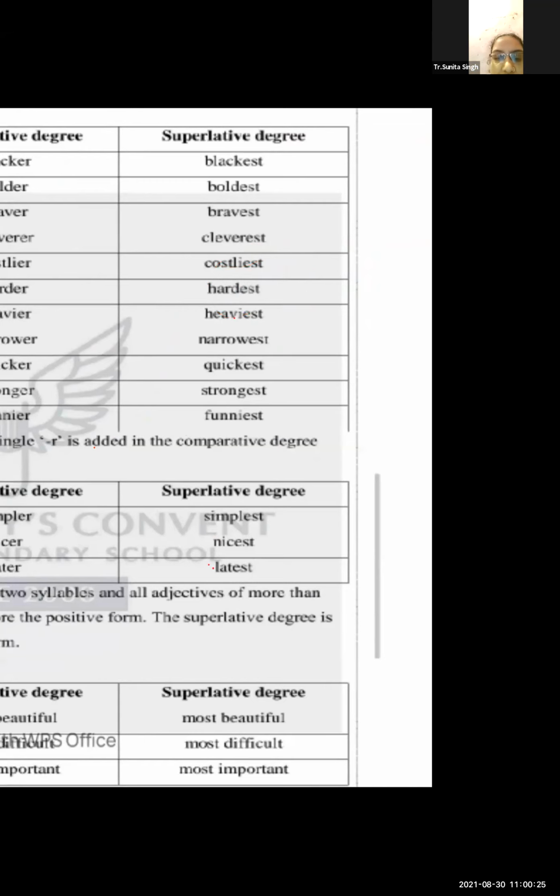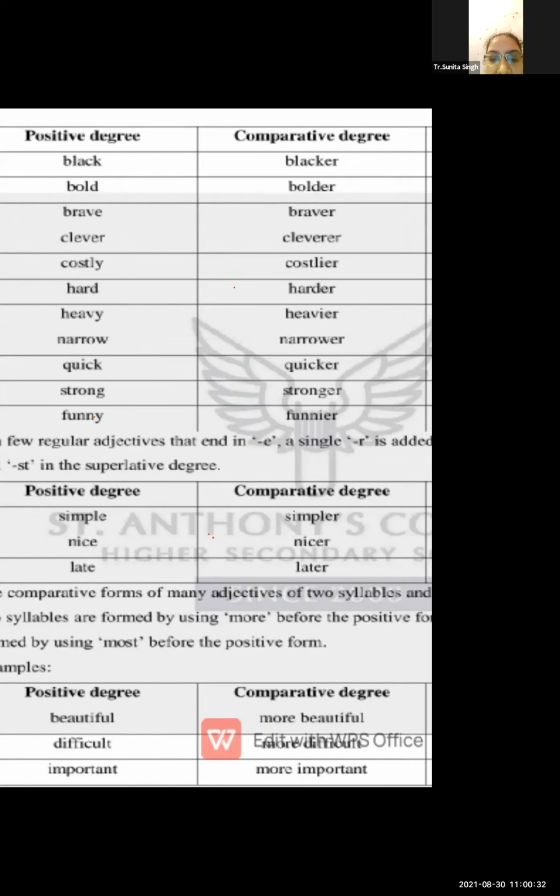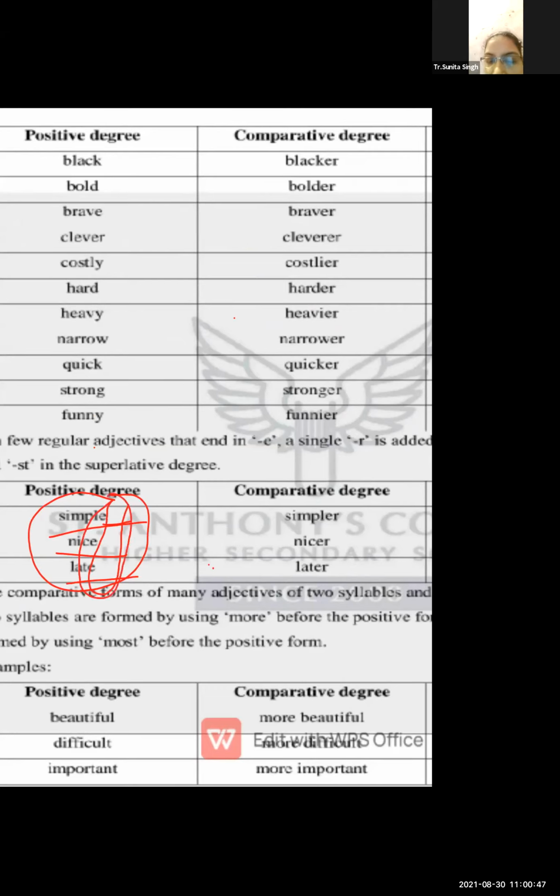Okay, dear students, now let me show the next option. The next option is if you find a positive degree word that ends with e. These are our examples: simple, nice, late. You can see they end with e. All of these words end with e.